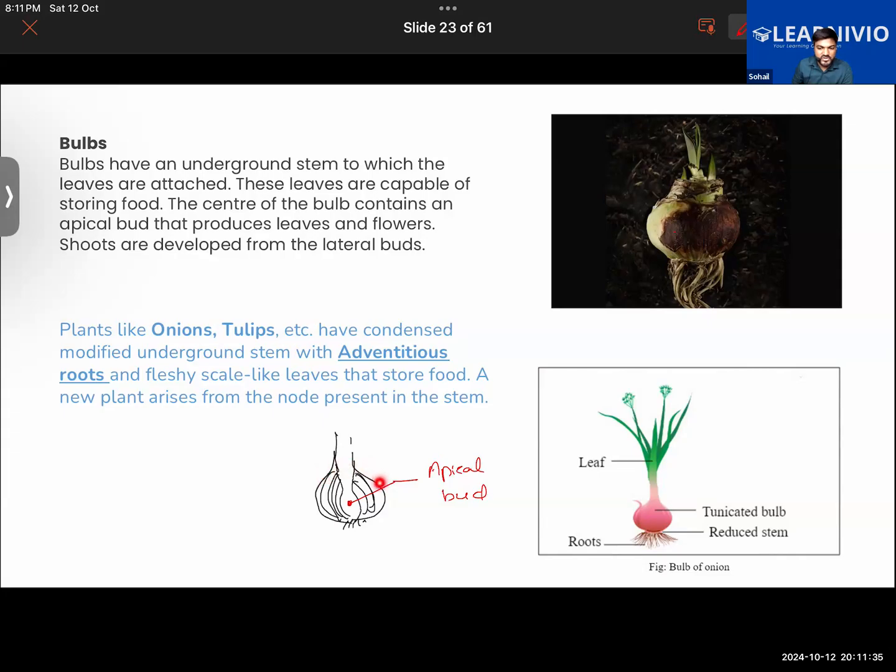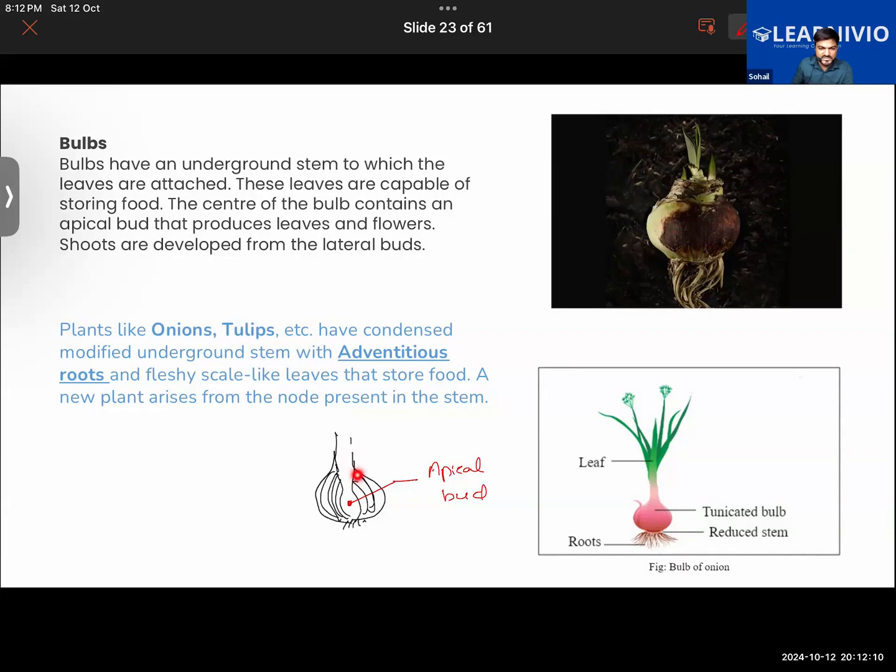When we look at the structure of this bulb, there is a central structure inside it called the apical bud, to which the leaves are connected. Roots are also emerging from the base of the bulb here. So the center of the bulb contains an apical bud that is going to produce the leaves, and flowers are also produced from this. Some other examples of bulbs include tulip and onion.